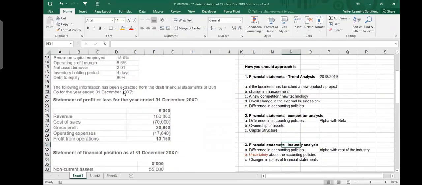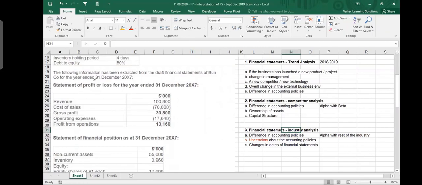The following information has been extracted from the financial statements of one company for the year ended 31st December 2007. Revenue 100 million, 3 zeros are there. So it is 100 million 800,000. 70 million is cost of sales. So 70% goes into production. Gross profit is 30 million 800. Operating expenses are 17, and the profit from operations 13. So if I compare from here, my net operating profit is 13 point something percent.